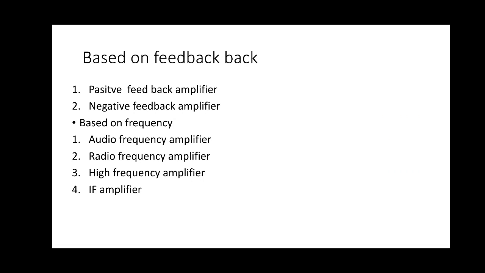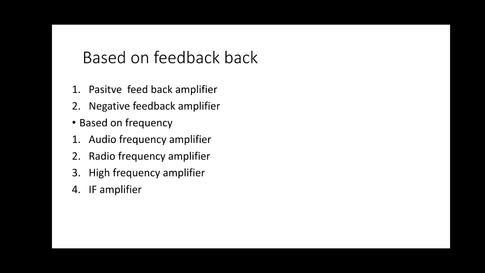The purpose of coupling in a multi-stage amplifier is to connect one stage to another, to transfer the AC output of one stage to the input of the second stage, to isolate the DC condition of one stage from the second stage, and to reduce or eliminate the loading effect. The main purpose is to eliminate loading effect, for isolation, and for transfer of AC output to the input of the second stage.